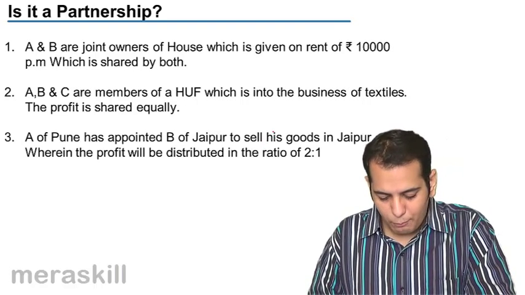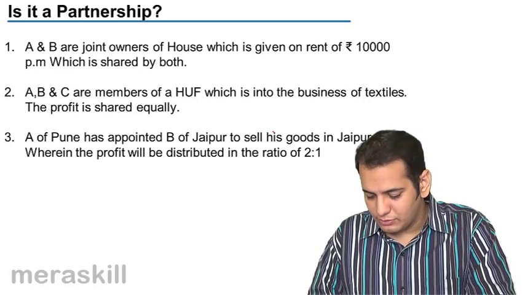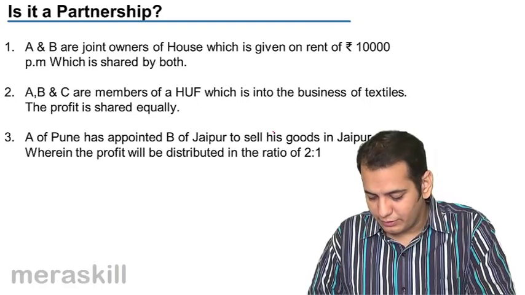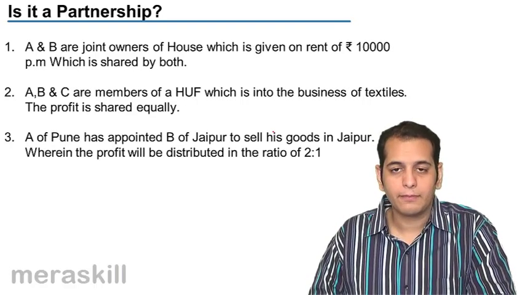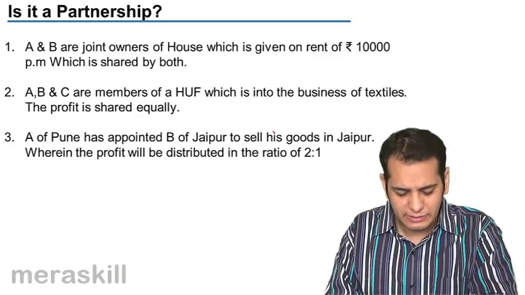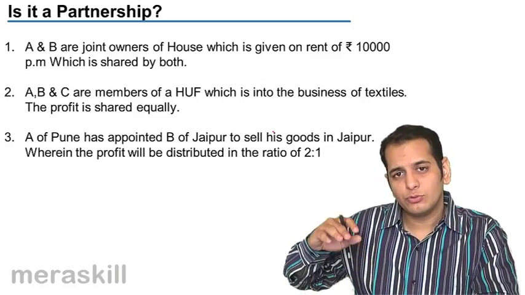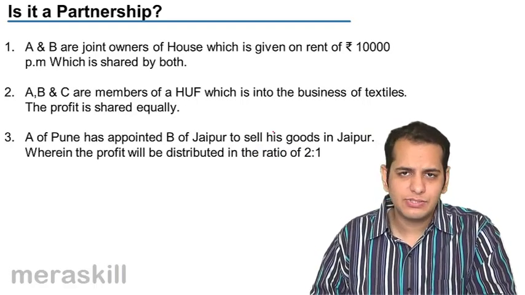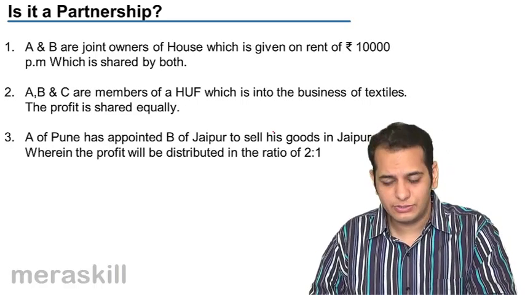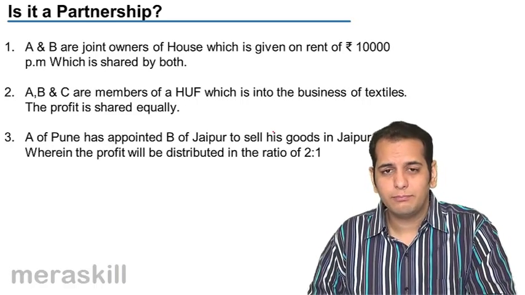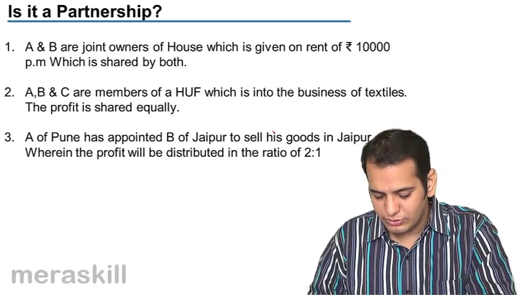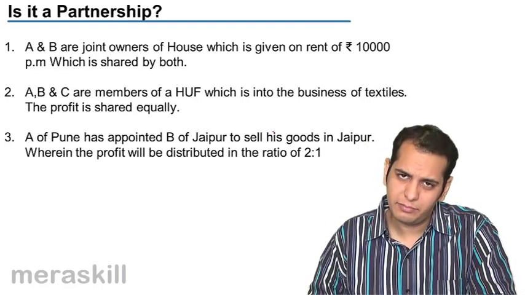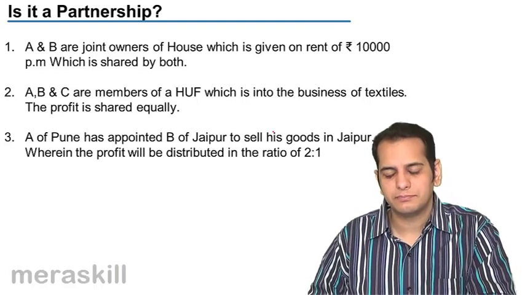A of Pune has appointed B of Jaipur to sell his goods in Jaipur, wherein the profit will be distributed in the ratio 2:1. Now there's a person A who resides in Pune. Now he wants to effect sales in Jaipur. So he has appointed B who resides in Jaipur so that he can sell the goods in Jaipur. Now whatever the profit B makes by selling the goods in Jaipur, it will be distributed in the ratio 2:1 amongst A and B. Is this a partnership?